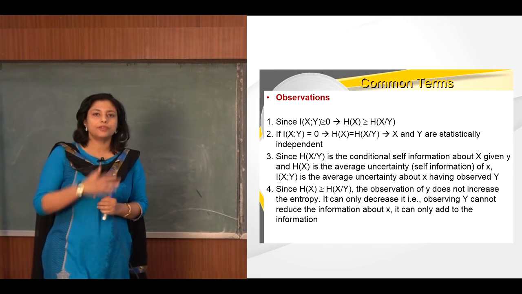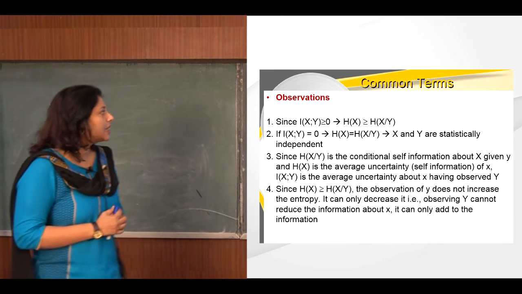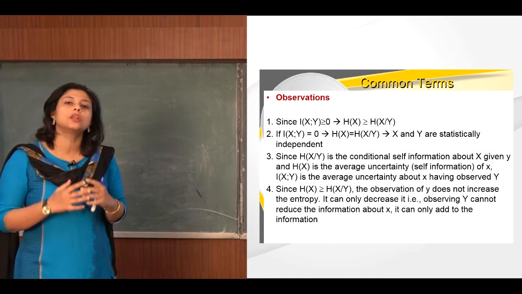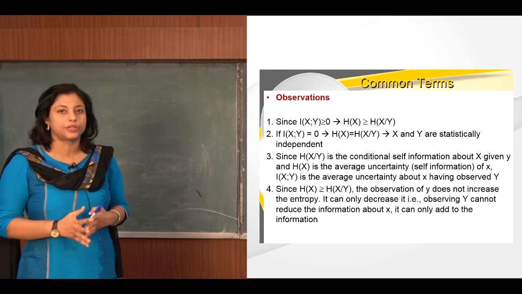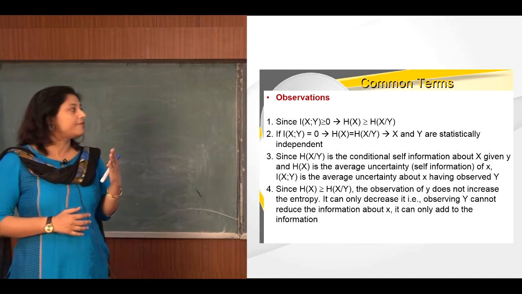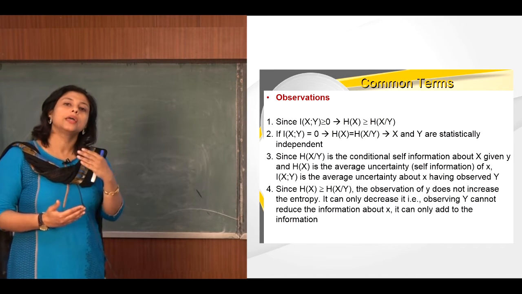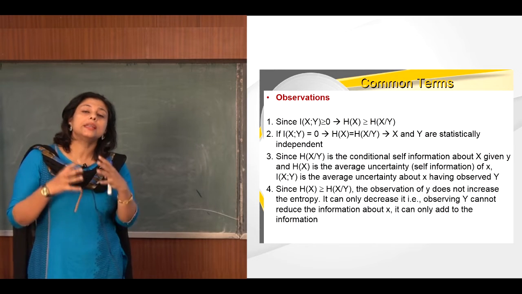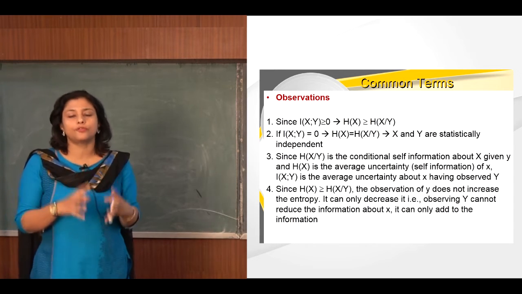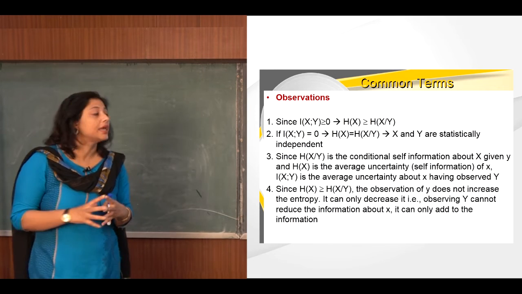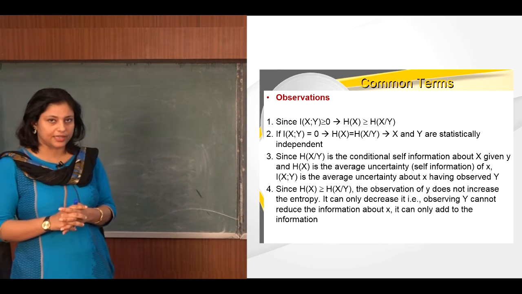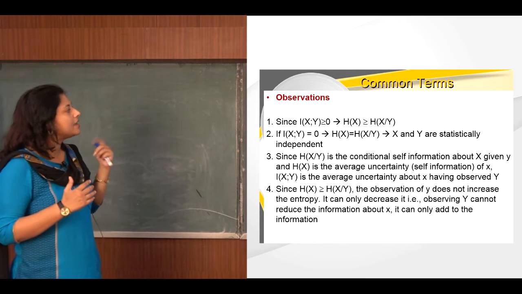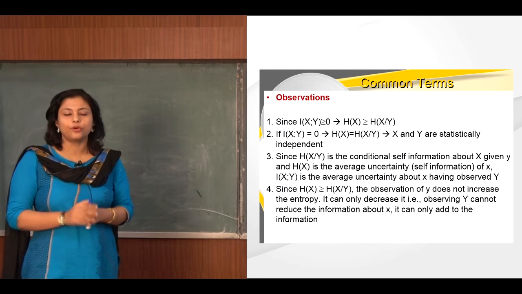Now from this discussion, let us come to some of the observations. Observation number 1: since we know that information is always greater than or equal to 0, we can conclude that H(x) should always be greater than or equal to H(x/y). What is the meaning of this? The entropy of the source should never be less than the loss of information, the loss of uncertainty. So H(x) should always be greater than H(x/y). If this is not true, then information I(x;y) would be less than 0, which is not true.